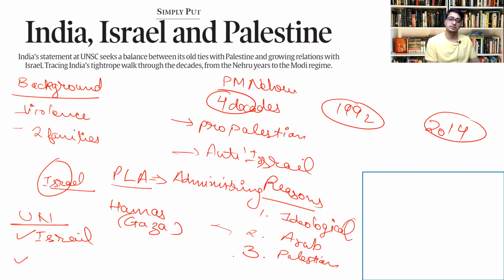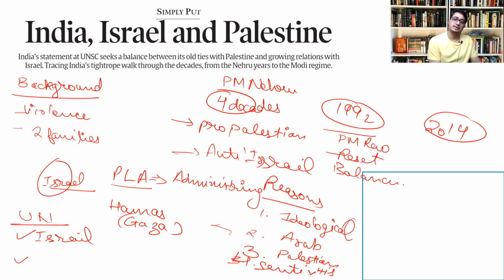And fourth was the sensitivity of the Indian Muslim population. We have a large Muslim population, and their sensitivity was clearly against Israel because it is a religious issue. So these were the initial four decades. However, in 1992, post collapse of the Soviet Union, during Prime Minister Rao's time, we went for a reset. So reset was there, a balancing act was there.